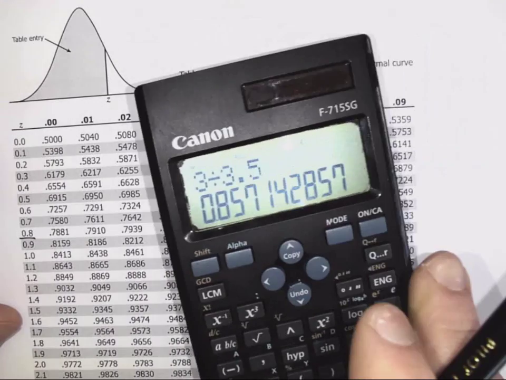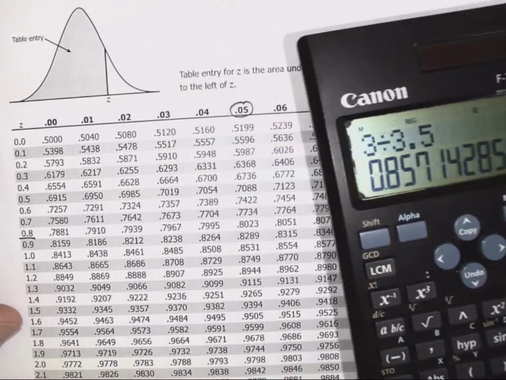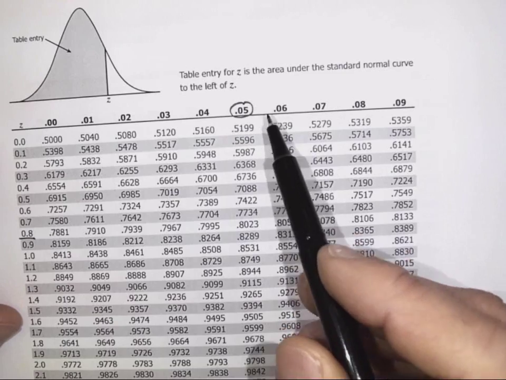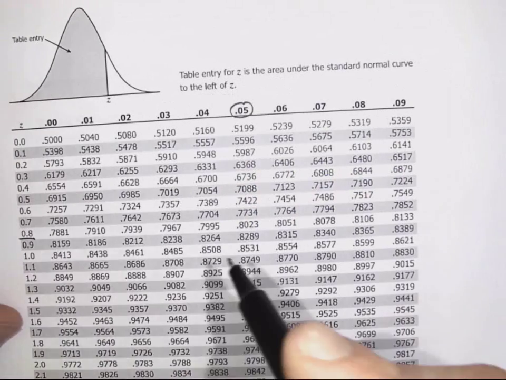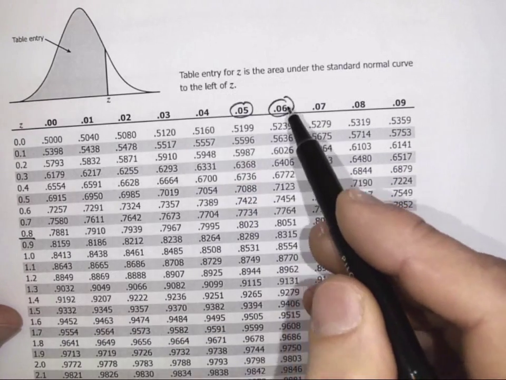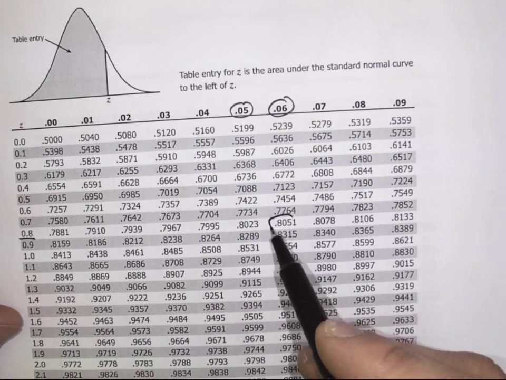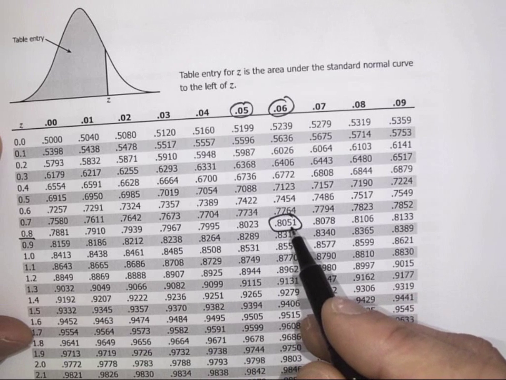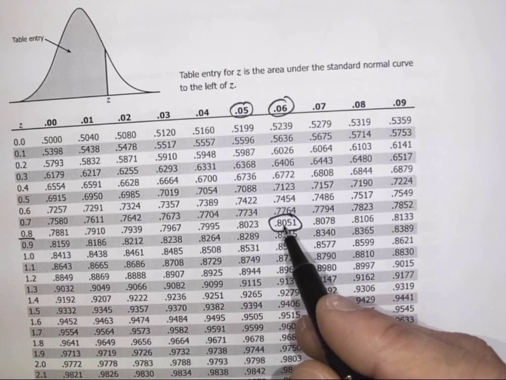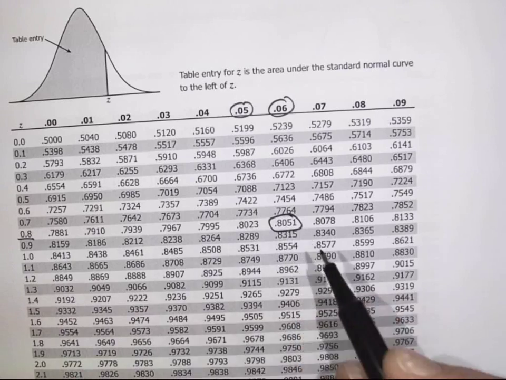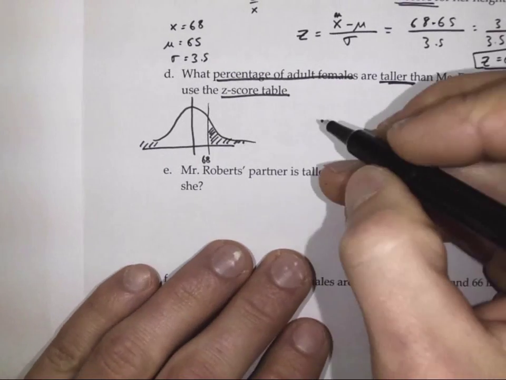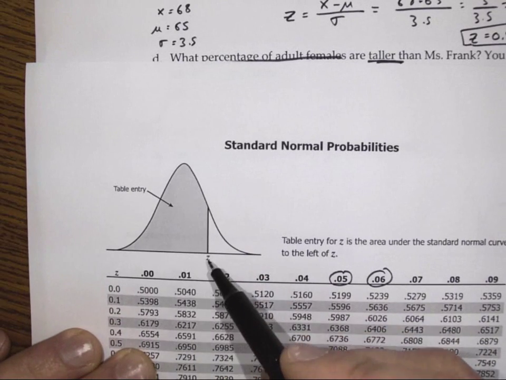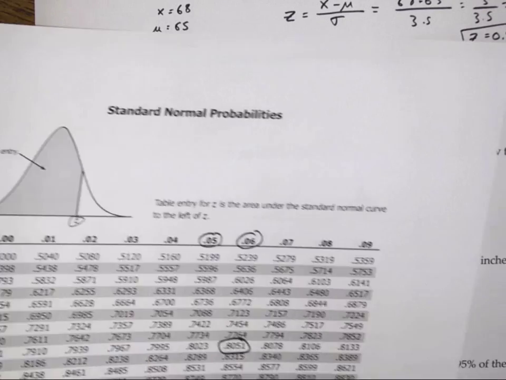Actually, 0.857, if we round it to 2 decimals, would be 0.86. So it's a little bit closer to 0.86 than 0.85, and we'll use this value here. That tells us about 0.8051 is the percent. However, if we look at the diagram, that tells us the percent that are less than our value of interest.